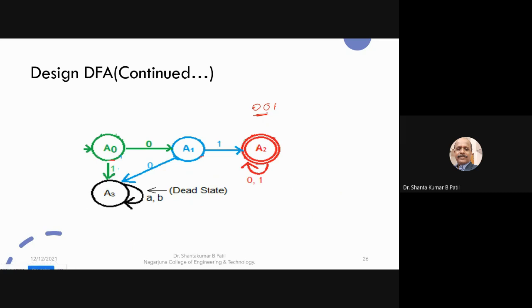Hence, it should not be accepted. So the 0 from the intermediate state is taken to the dead state.